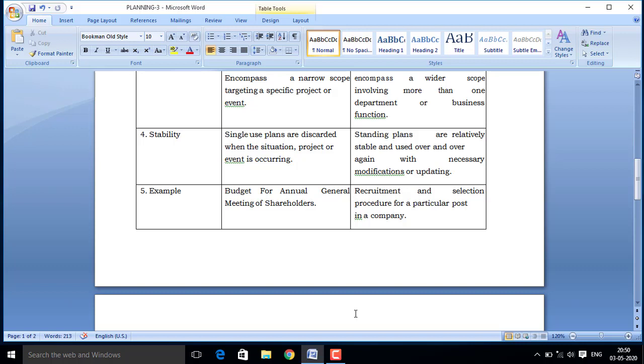But in the case of standing plans, take recruitment procedure, which is fixed, like for filling a vacant post of staff, or fulfilling the requirement of staff or subordinates in the organization. Each and every organization fixes its recruitment procedure. Suppose the recruitment procedure is followed in 3 steps.